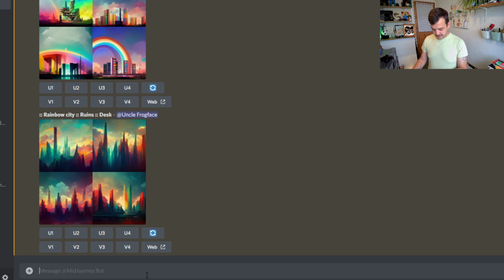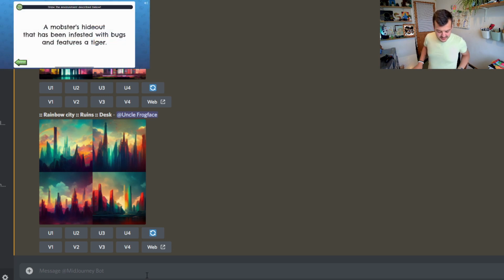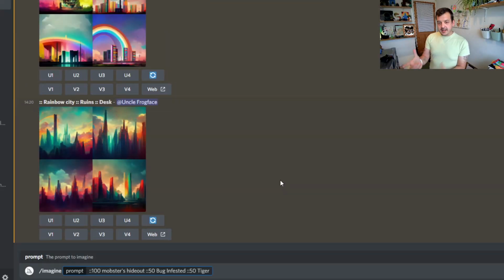Okay. So, a mobster's hideout that's been infested with bugs and features a tiger. I'm going to try this the same way we did the last one, so just using the important words. Okay, so I've put it in, and I'll put some numbers on this one as well. From what I understand, if you give a particular part a number, then the highest number takes the most priority. So I've kind of spaced this out. So mobster's hideout is the most important thing. So that's 100, 50% bug infested and 50% tiger. Let's see how this goes.